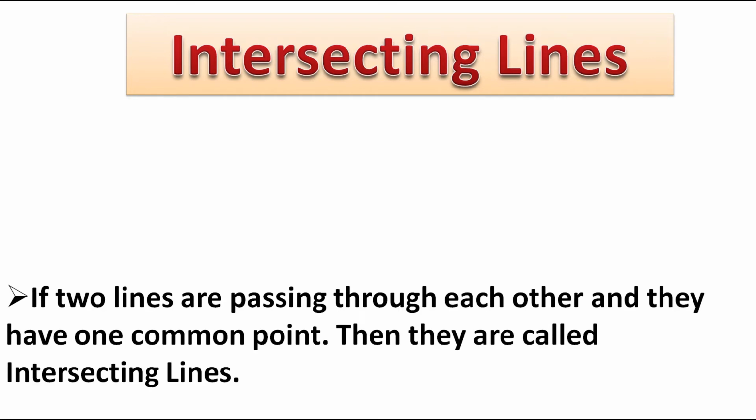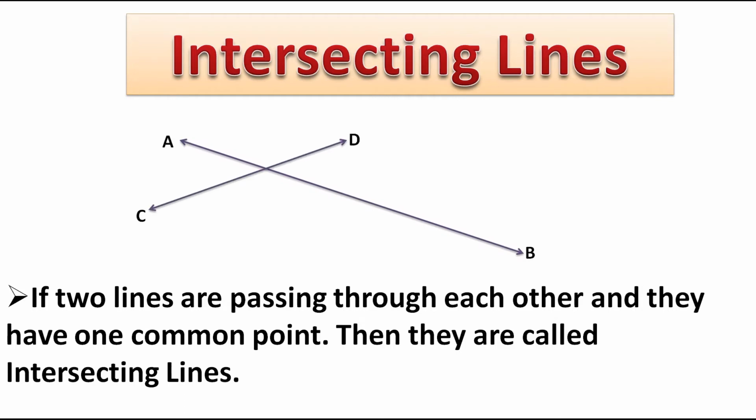If two lines are passing through each other and they have one common point, then they are called intersecting lines. See here, these two lines are passing through each other and they have one common point. So these two lines are called intersecting lines.